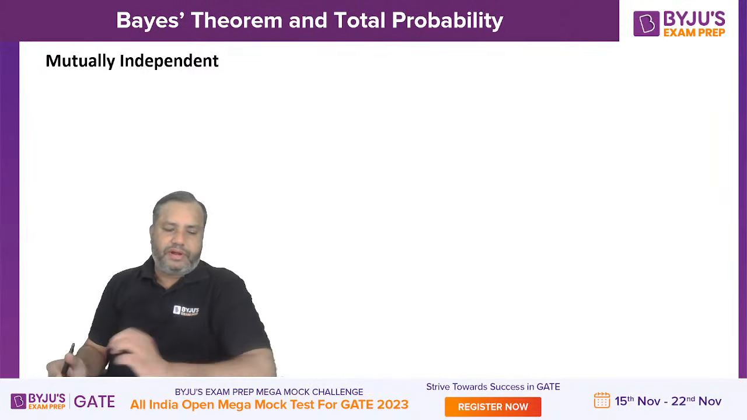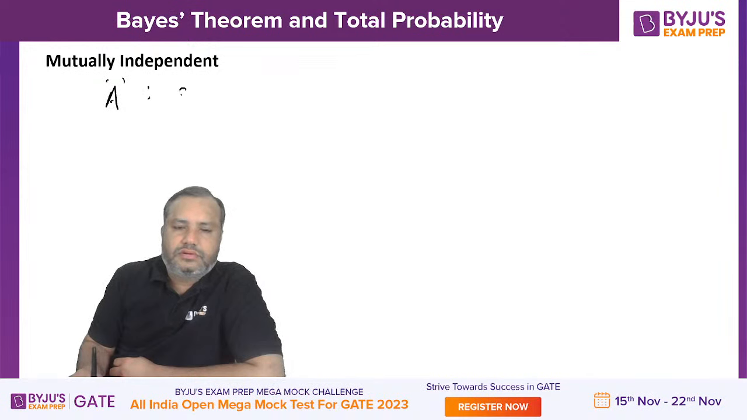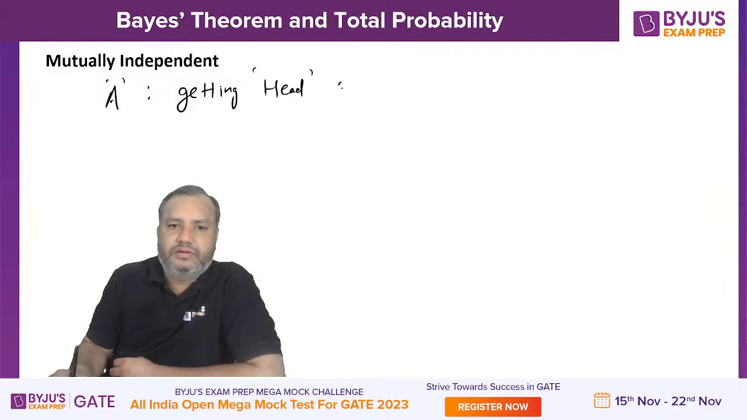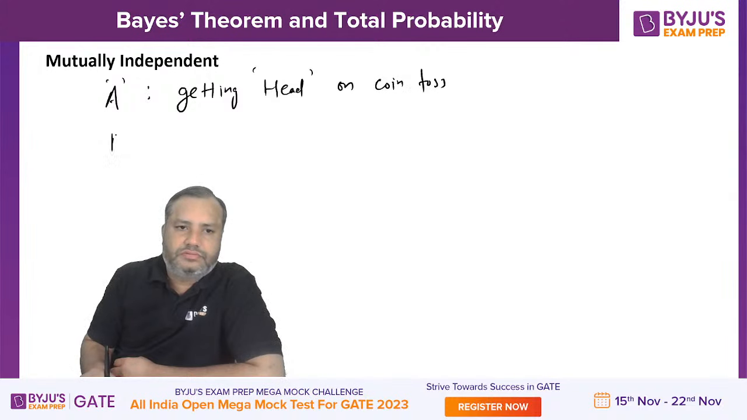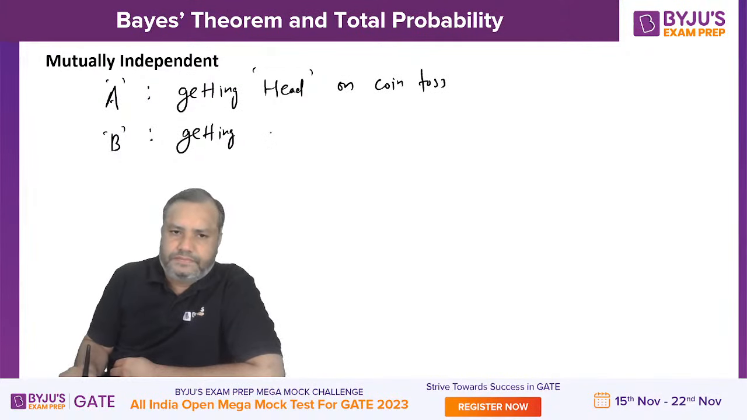Now, mutually independent. See here. If A denotes getting head on coin toss and B denotes getting number 3 on die toss.